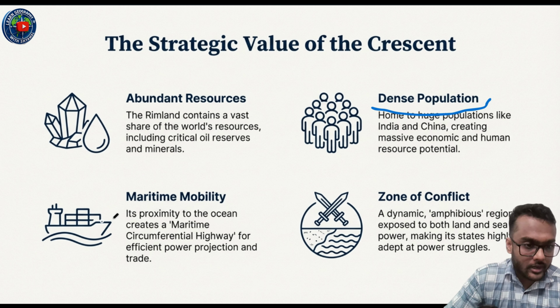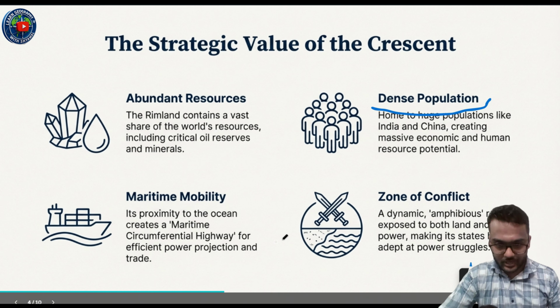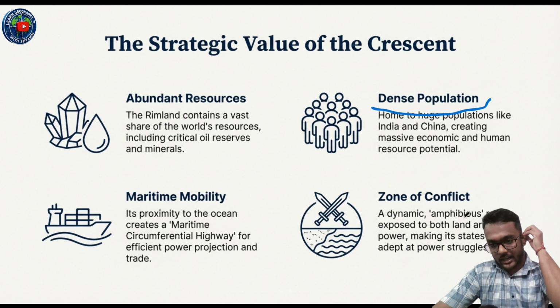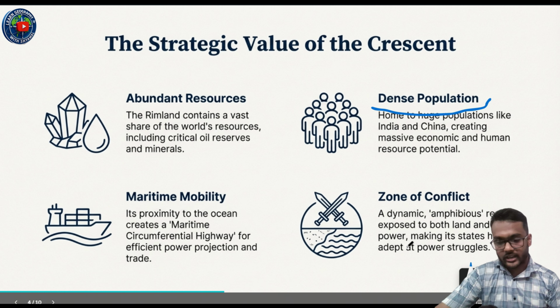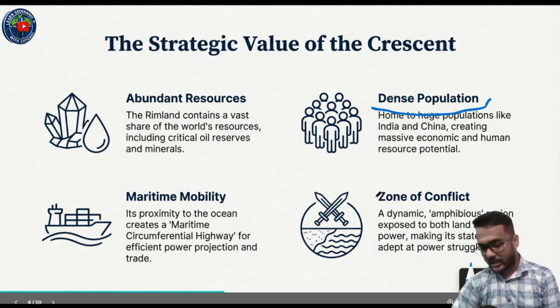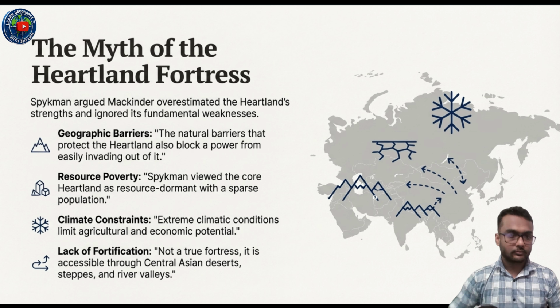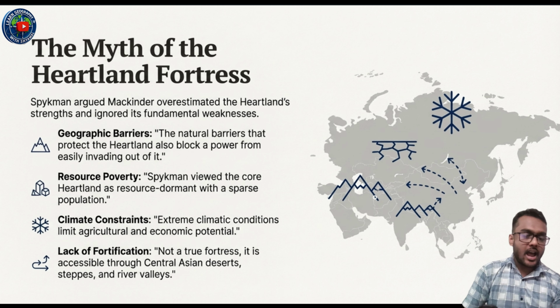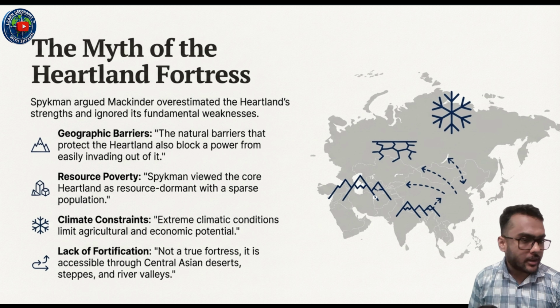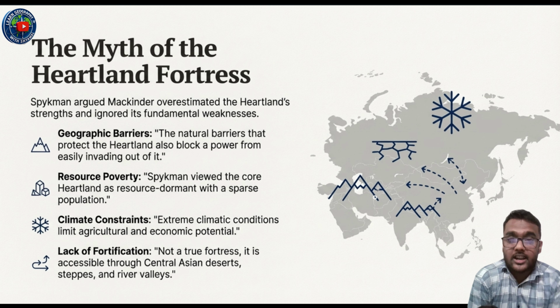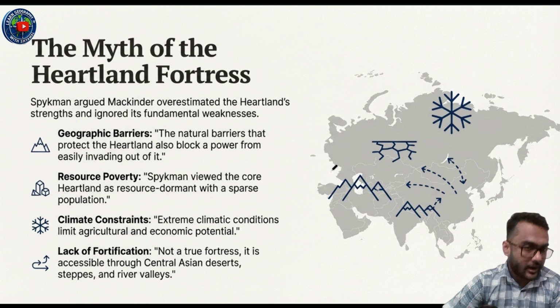Then maritime mobility. Its proximity to the ocean creates a maritime circumferential highway for efficient power projection and trade. Then zone of conflict, a dynamic amphibious region exposed to both land and sea power, making it strategically adaptive to power struggle. Now, the might of the heartland fortress. Spykman argued Mackinder overestimated the heartland's strength and ignored its fundamental weakness.